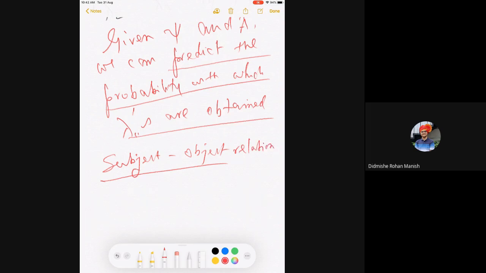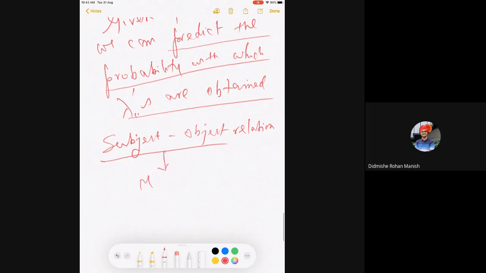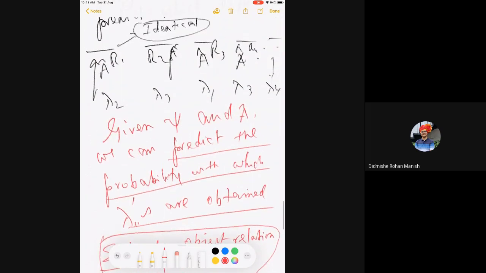That means your value depends on who is observing what. But the same person will observe, he may get something else. So what is exactly happening? We'll come to that. For the repeated measurement, this is very important. In fact, this discussion actually goes, this is what I wanted to do in the evening class. This actually goes into the realm of metaphysics. There is a subject-object relationship which I can't define, which is uncertain. But let's keep this metaphysical question postponed. The point that we want to understand now is, how do you get this probability?